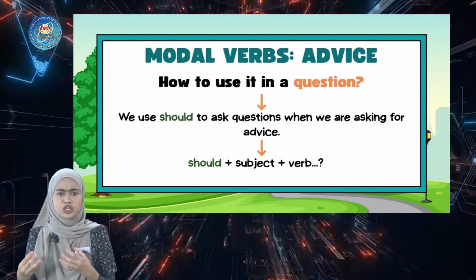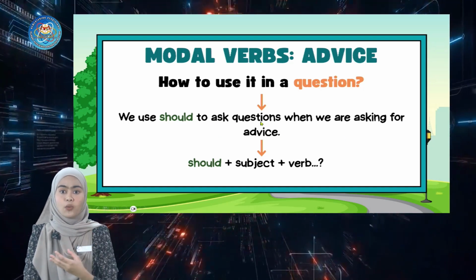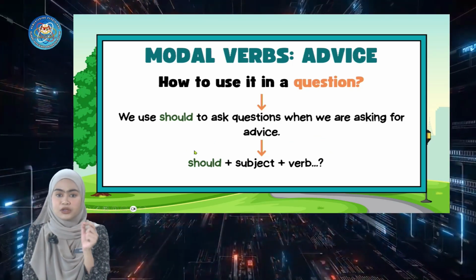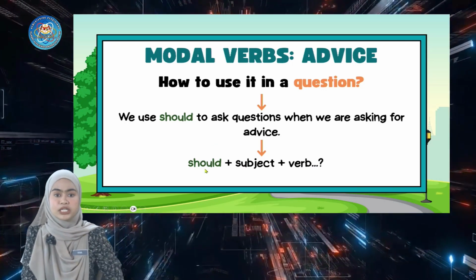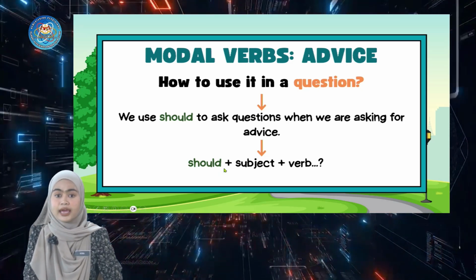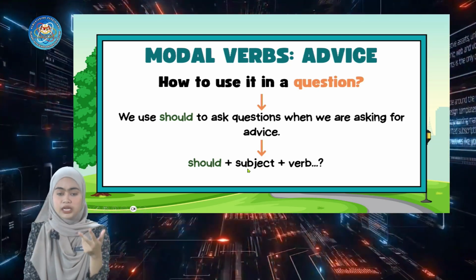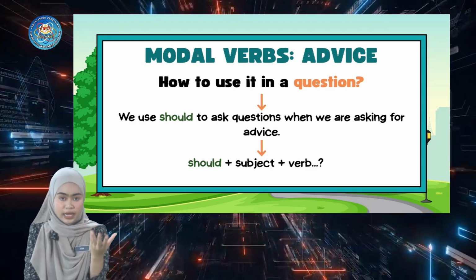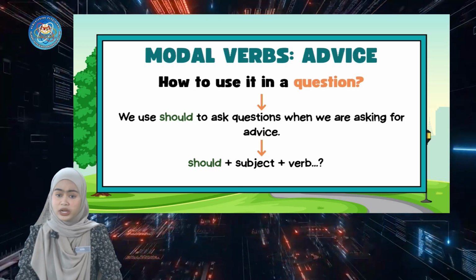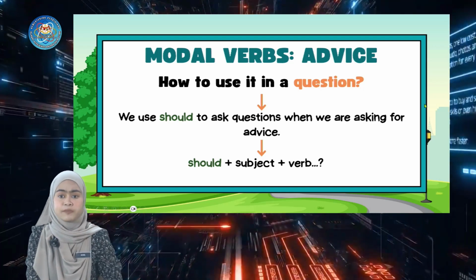But how to use it in a question? We use should to ask questions when we are asking for advice. So how can we use it? We use this formula: we put should first in front of the sentence, and then we add the subject, which is I, you, he, she, they, them, or a name, and then we add a verb, any verb that you want. It can be drink, eat, jump, run, or any verb that you want to use in the question.